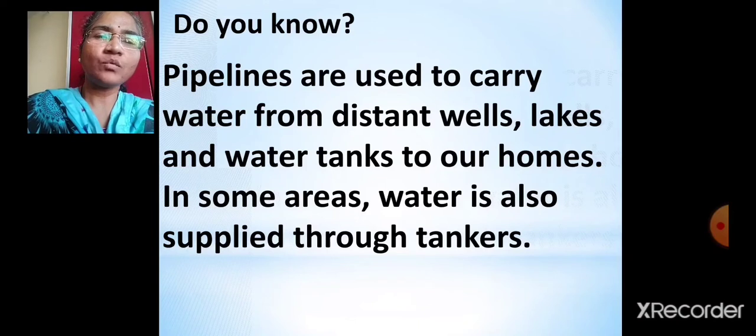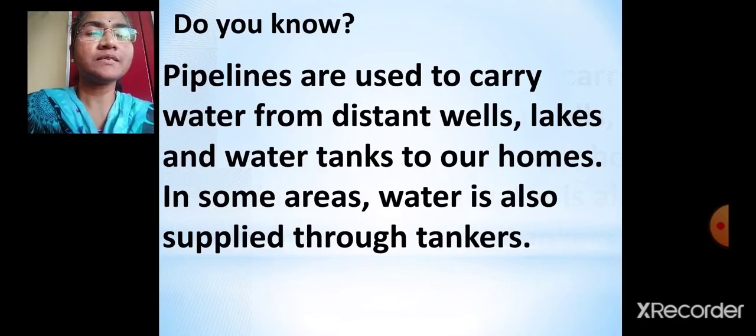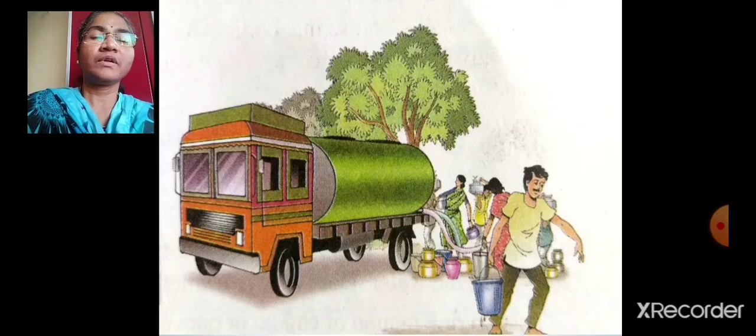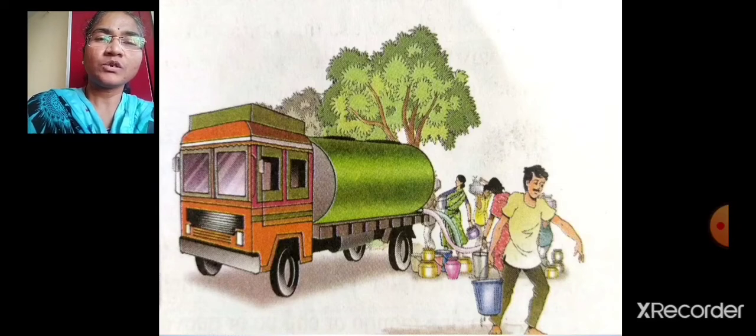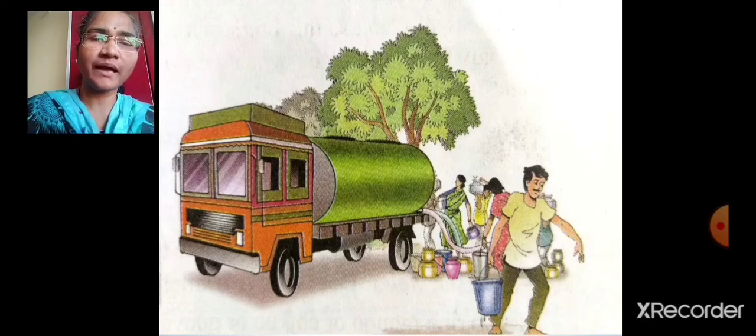In some areas, water is also supplied through tankers. See, whenever there is shortage of water, water is supplied through tankers. See, this is the picture. This is nothing but a tanker. Okay, and water can be supplied through tankers to the people when there is shortage of water. Is that clear, children?